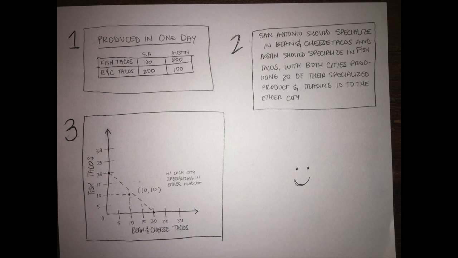And that is represented in the third table down there in the bottom left. If you can see the dotted lines going from the 10 fish tacos to 10 bean and cheese tacos, that represents trade. And so that represents each city specializing in their individual production, fish tacos and bean and cheese tacos, and then trading, so they both end up with 10 of each item.